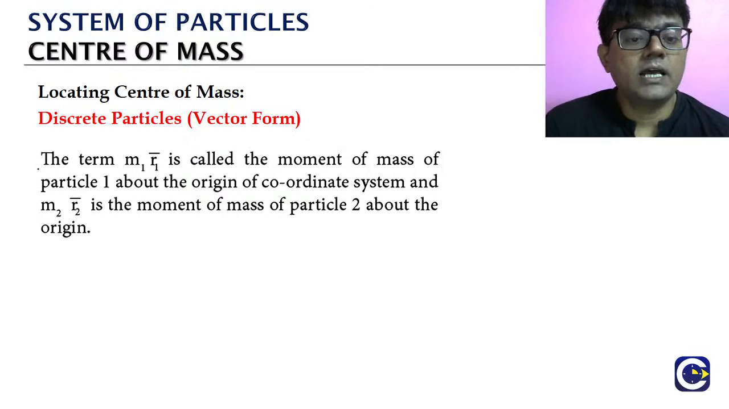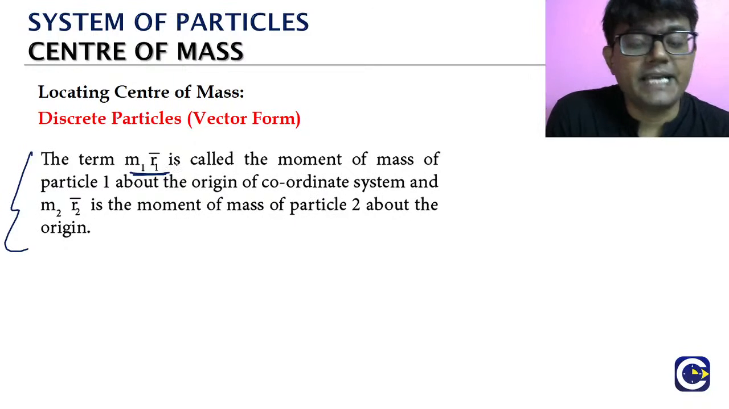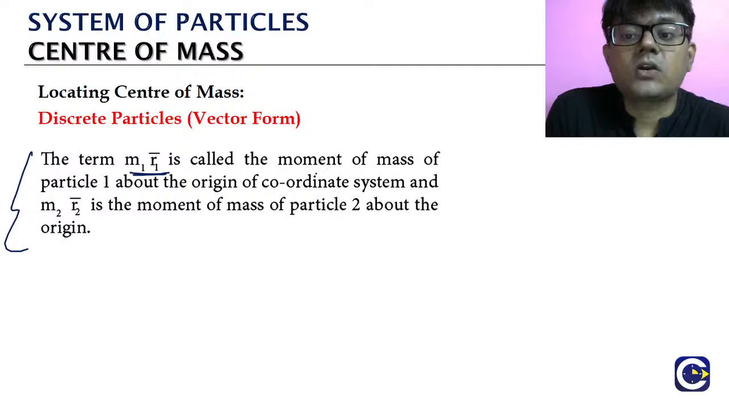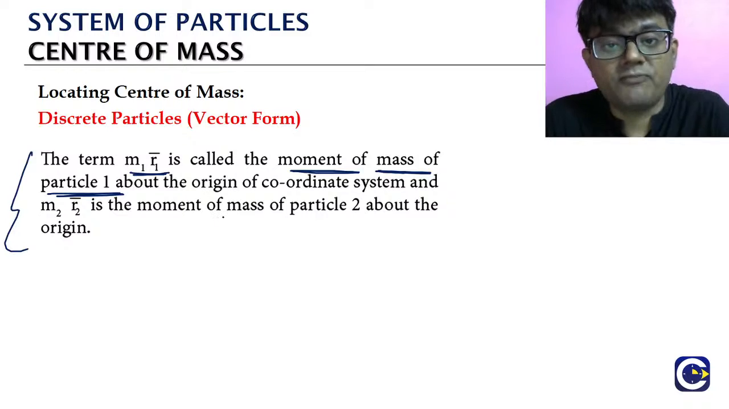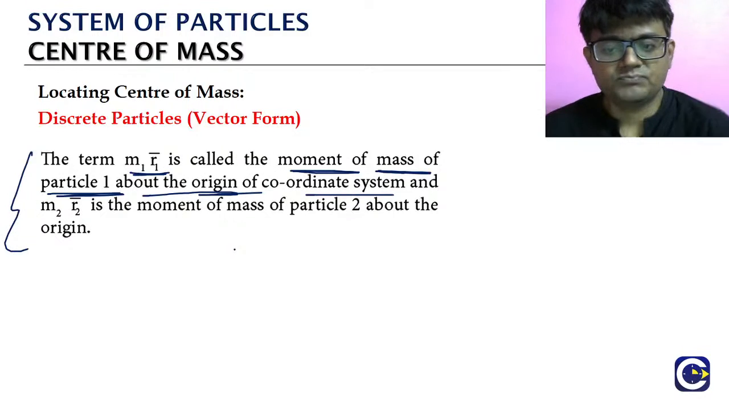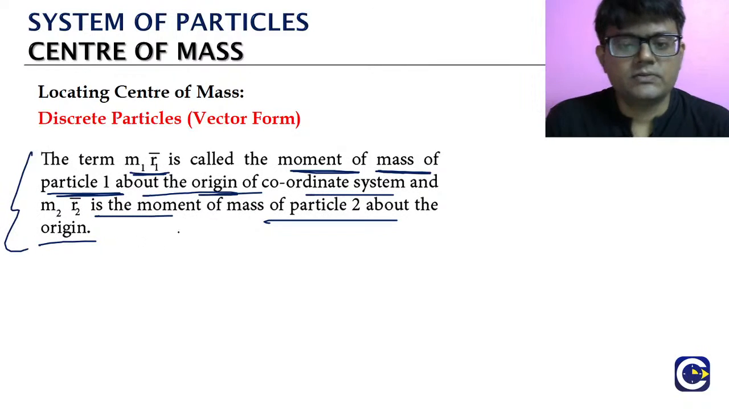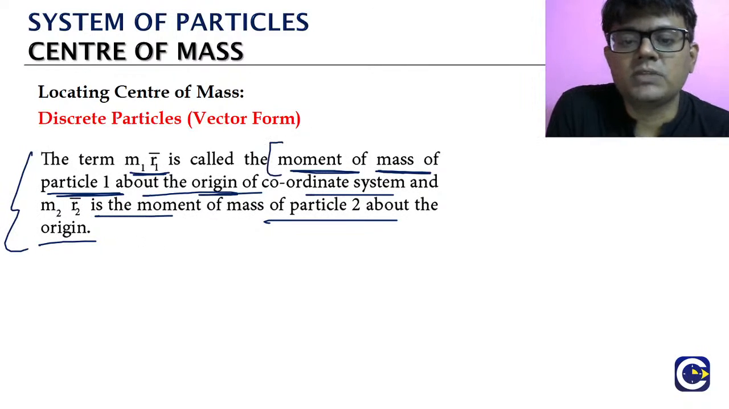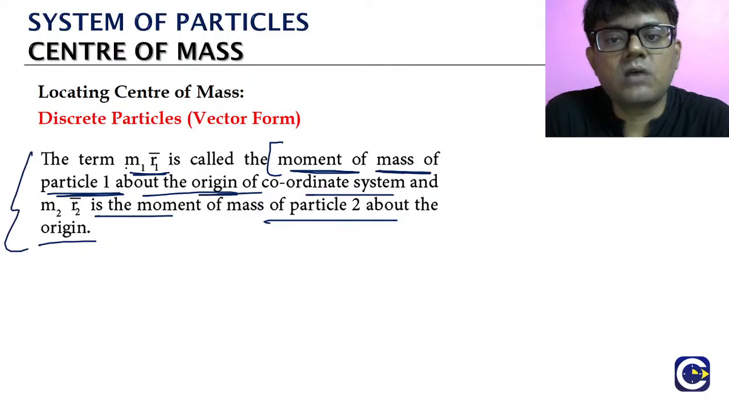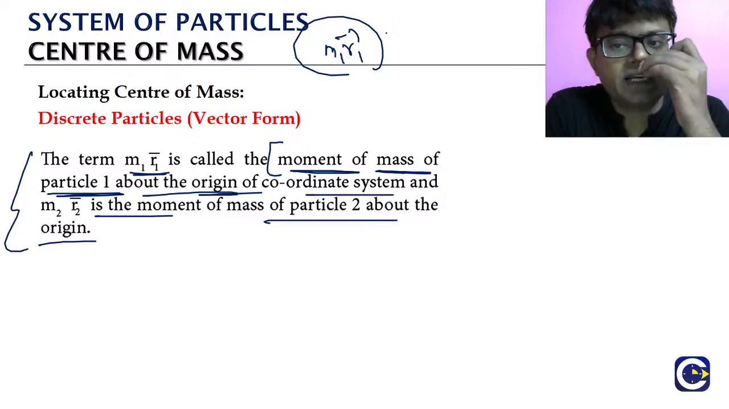In the position vector formula we are using m1 r1, m2 r2 and so on. Each of these terms, m1 r1 or m2 r2, is called the moment of mass of particle 1, moment of mass of particle 2, moment of mass of particle 3, about the origin of the coordinate system. m2 r2 will be the moment of mass of particle 2 about the origin. Don't think it is something different. What is moment of mass? For any particle, it is the mass of the particle times its position vector. The position vector is taken with respect to what?